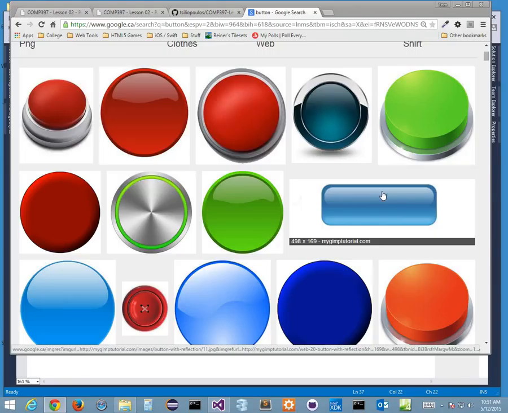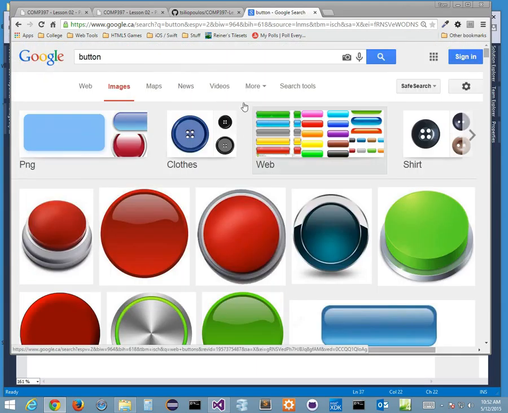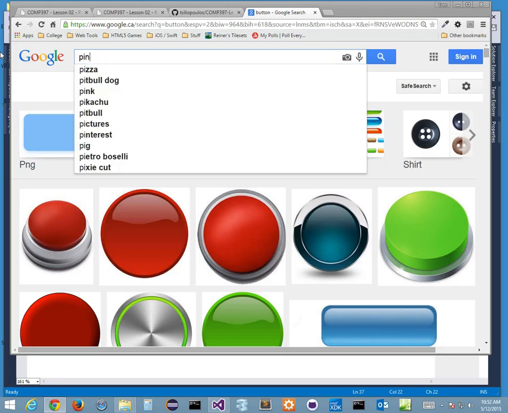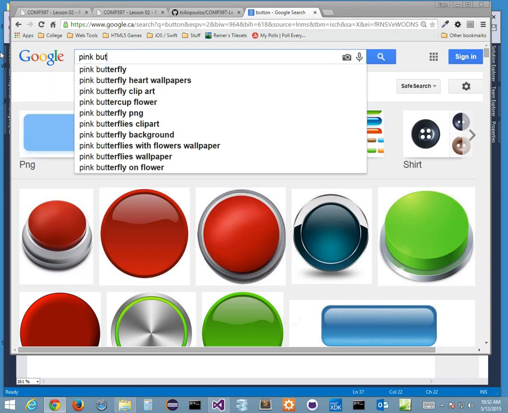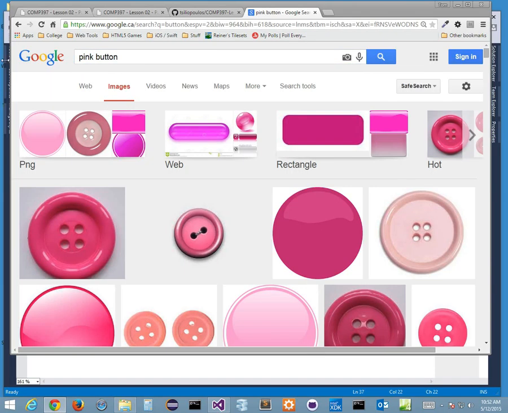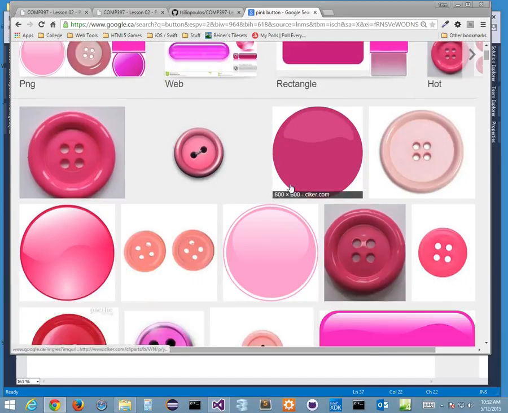Sonia, you pick which one you like. Tell me. No, you got to tell me which one. You come up here and point out which one you want. Come over here. Come on. It's no pink. That's easy. Let's just do that. Pink button, right? Come on, Sonia, pick it up for me. This one here. Okay. All right.